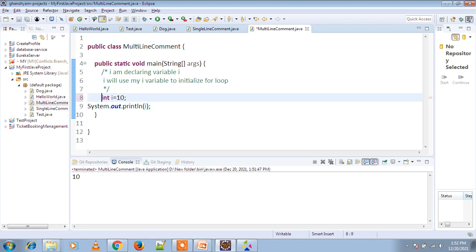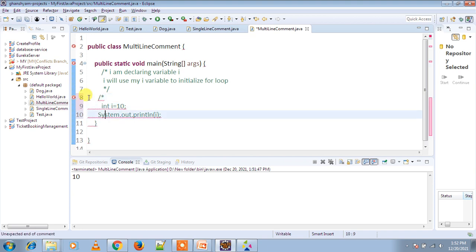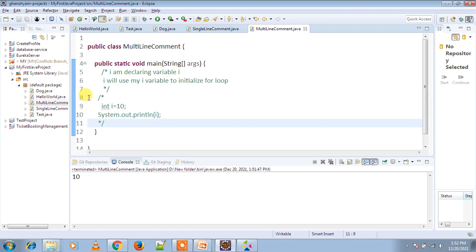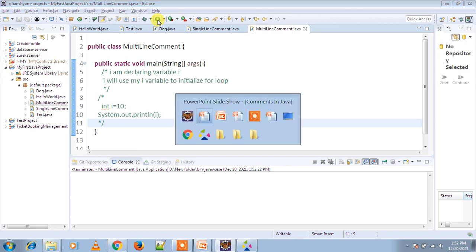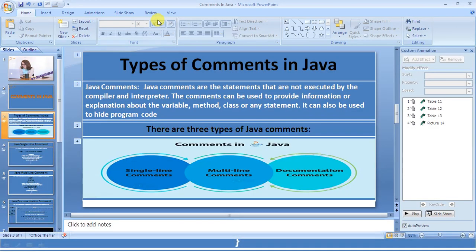Suppose I want to comment this code, then what I will do is simply use a multi-line comment here. Now this code will not be executed by the compiler. If you run the program, you will not get any output here. I hope you understand single line comments and multiple line comments. Now we go for the next comments.